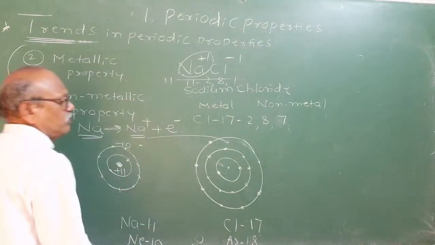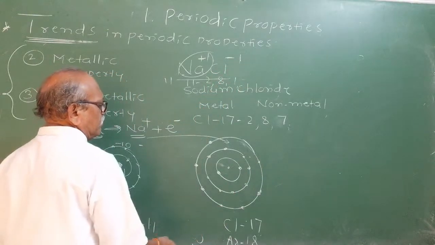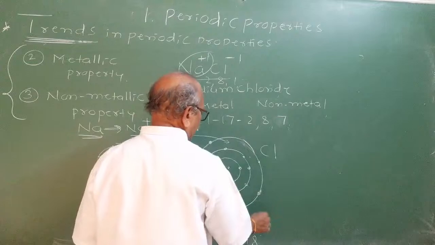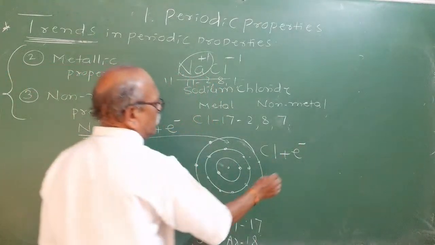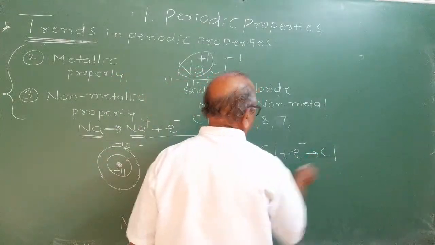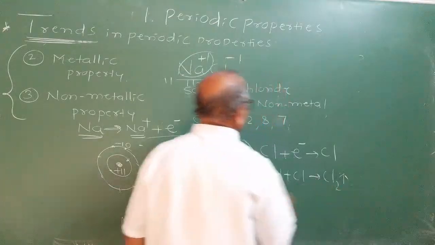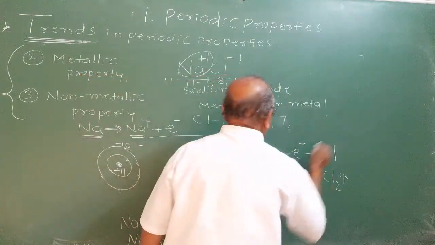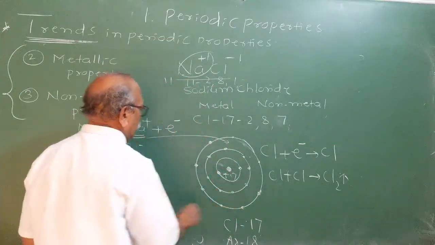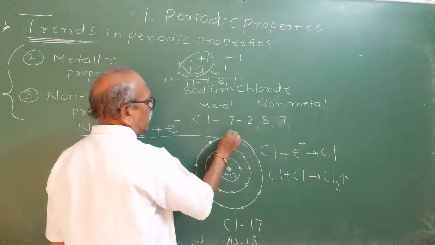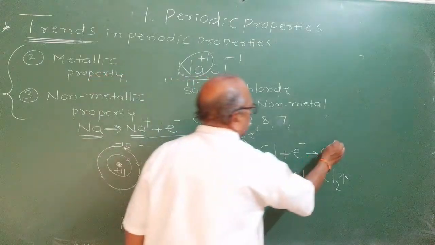What is the property of the non-metals? Non-metals are those elements placed on the extreme right. This chlorine you can take as an example. It contains 17 protons. If it gains one electron given by this sodium, it becomes a chloride ion. Two such chlorine atoms combine, forming chlorine gas. It forms by gaining one electron. How many protons are there? Plus 17. Once sodium gives one electron to it, it now has 18 electrons. Plus 17 minus 18 becomes minus 1.